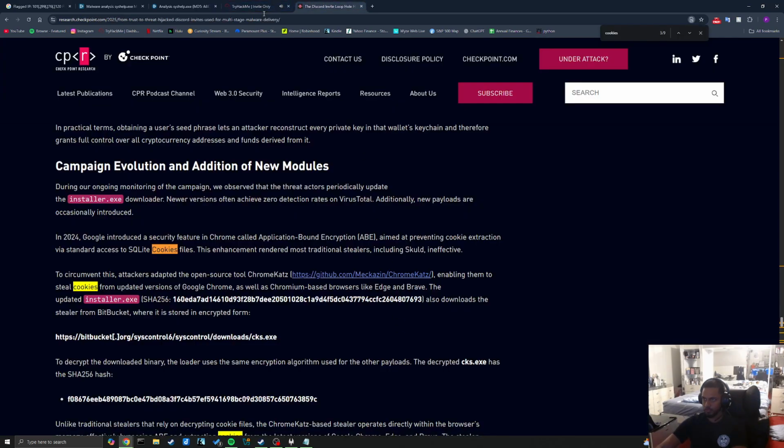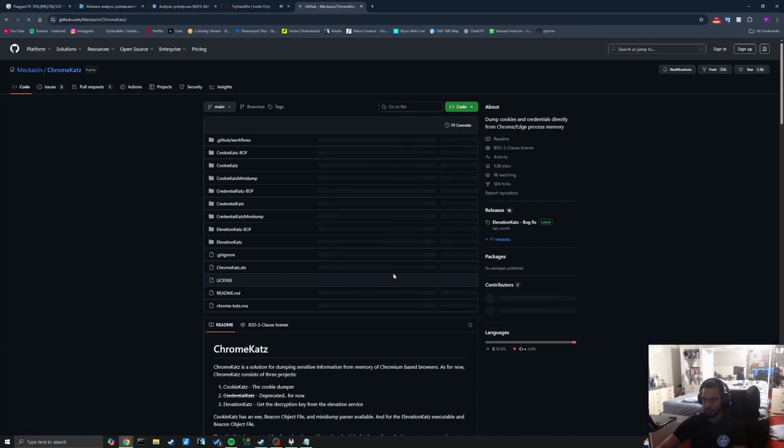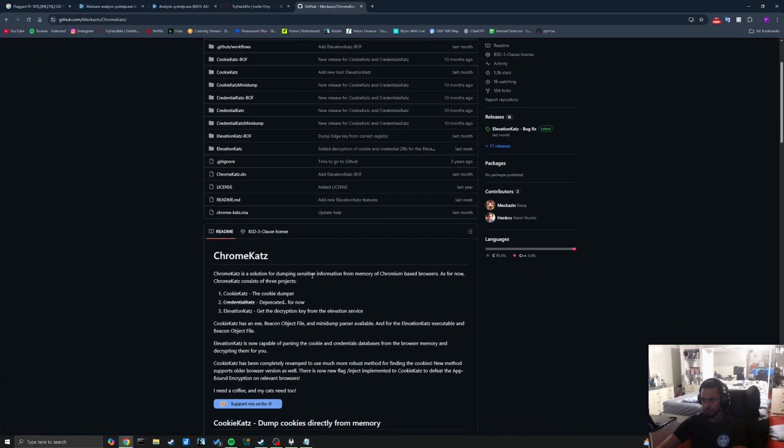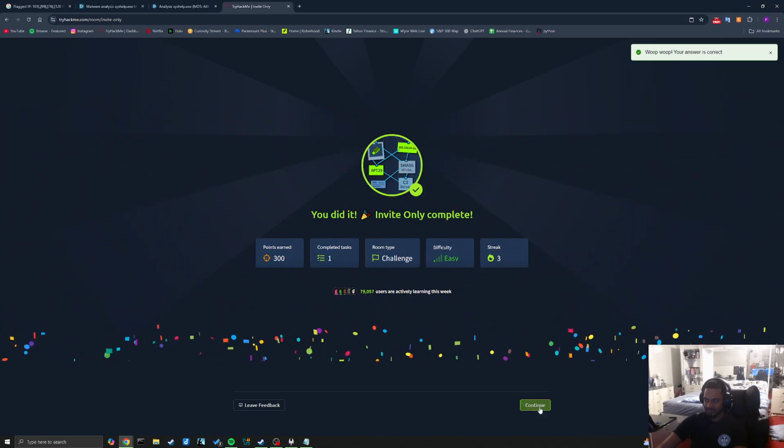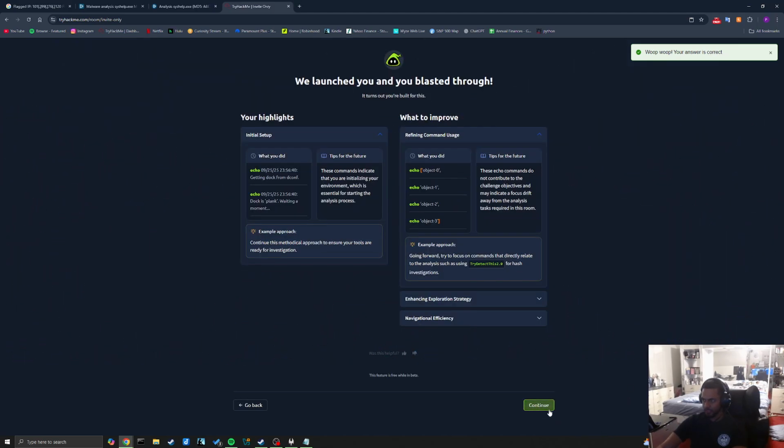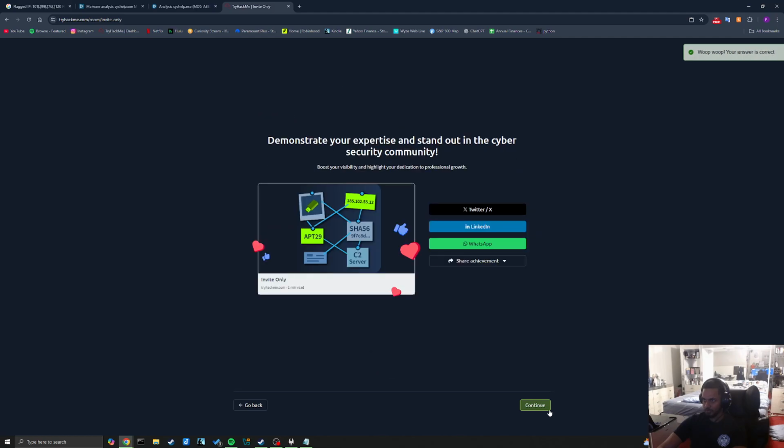Alright, let me just quickly look at what Chromecats is. I've seen that many times. Solution for dumping sensitive information from memory of Chromium-based browsers. Okay, great. I think I'm on day 3. We launched and you blasted through.